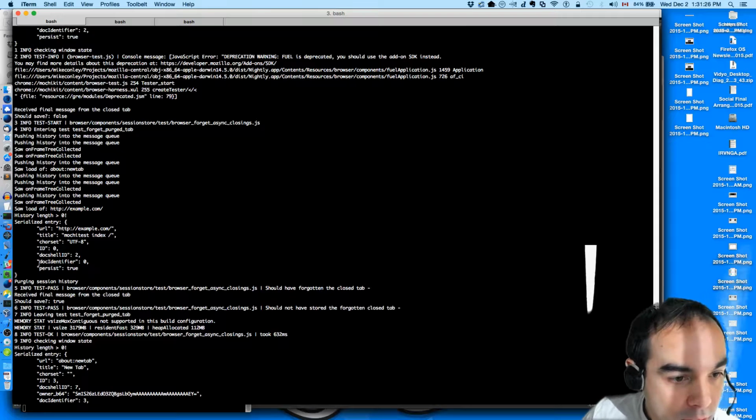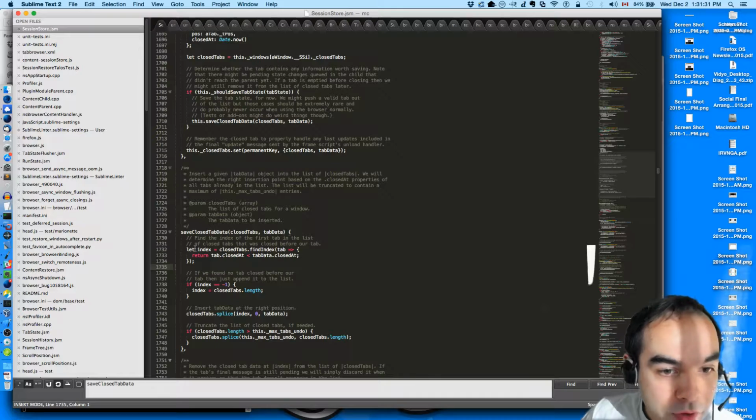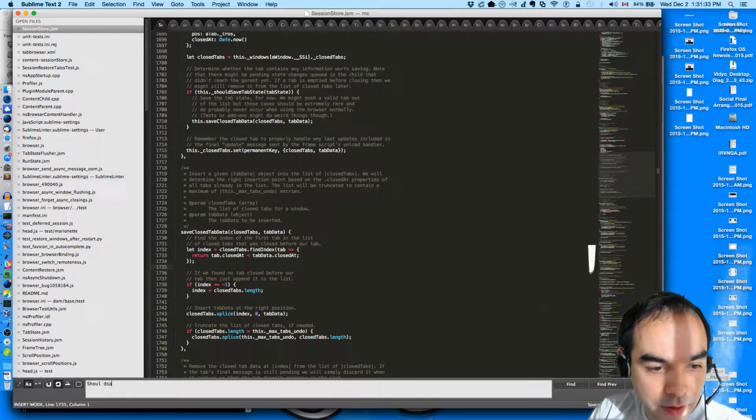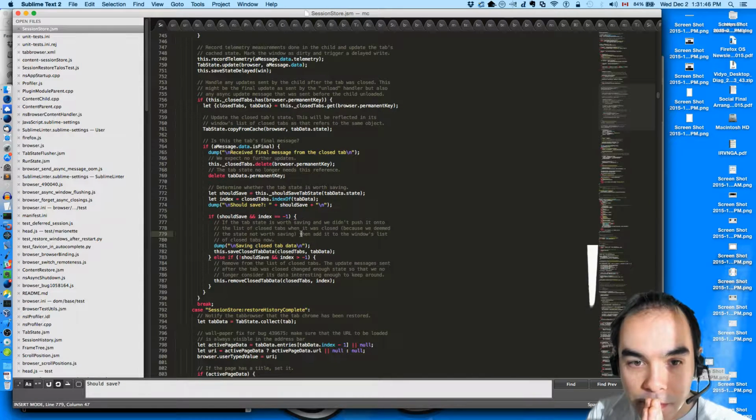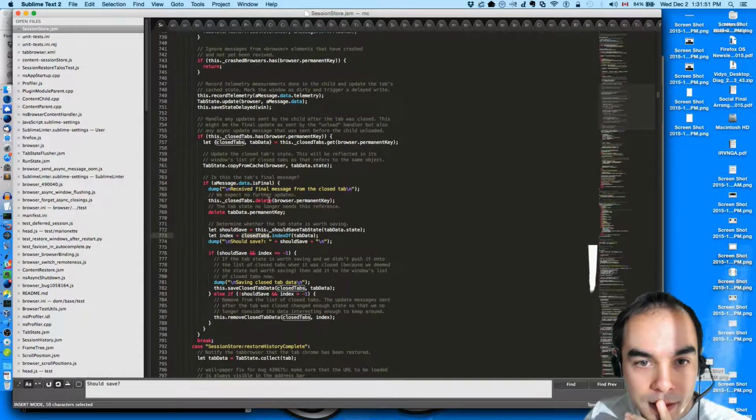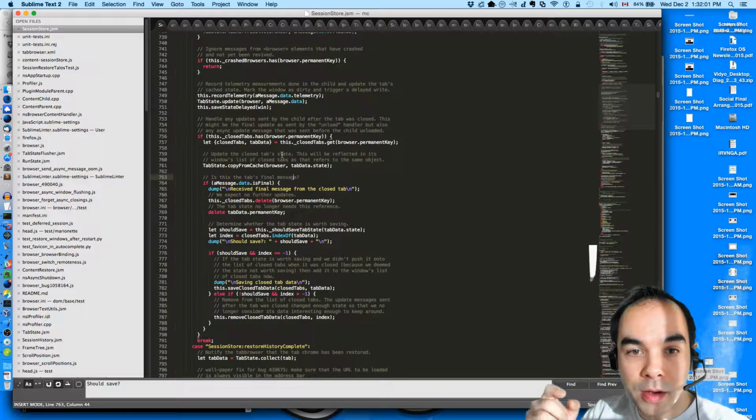Alright, what happened? Should save true, but we do not enter. We do not enter this method because the index is -1, because we removed closed tabs equal is what? Oh. We removed something from the closed tabs array of the window.